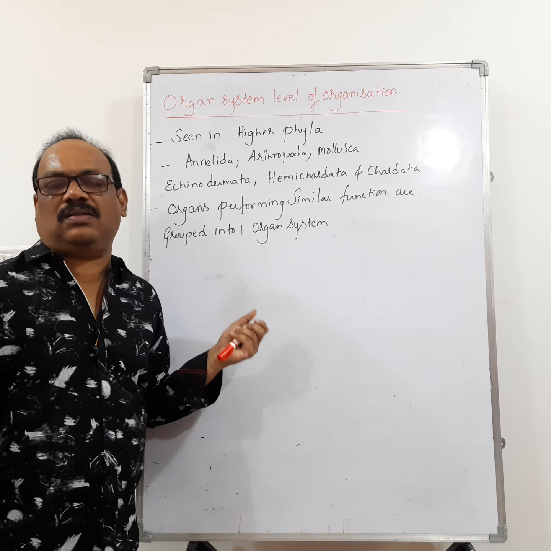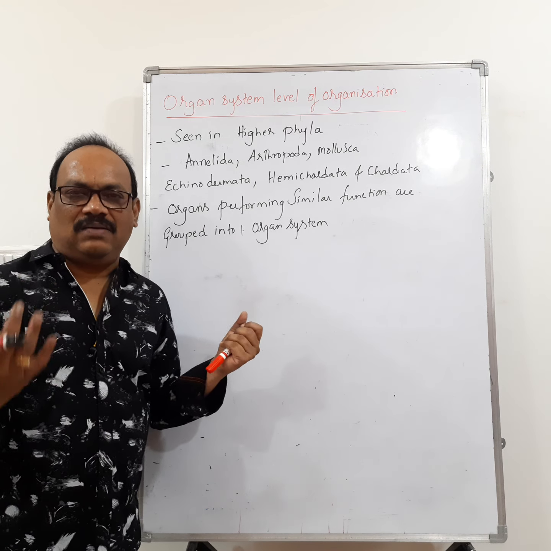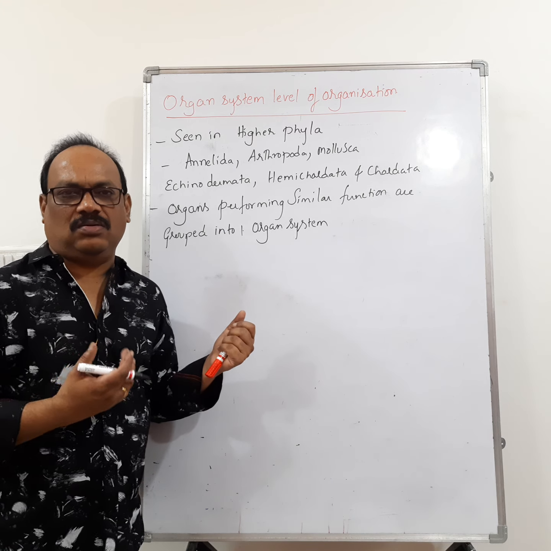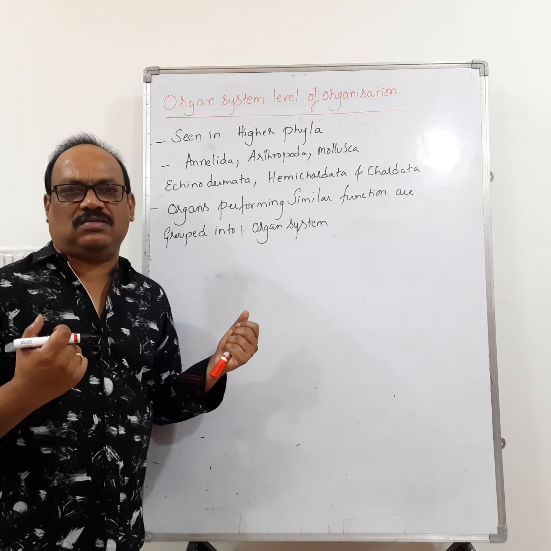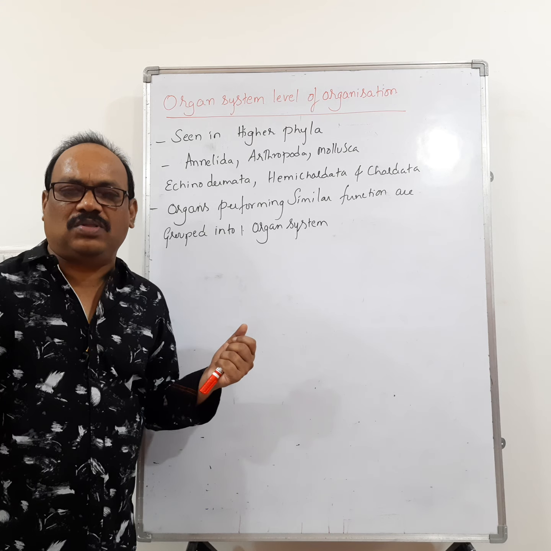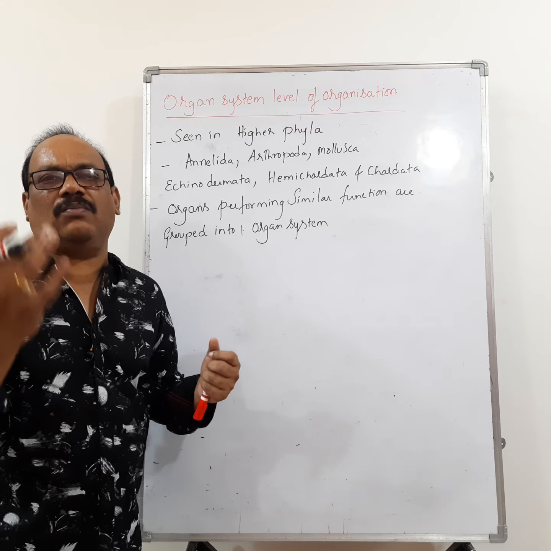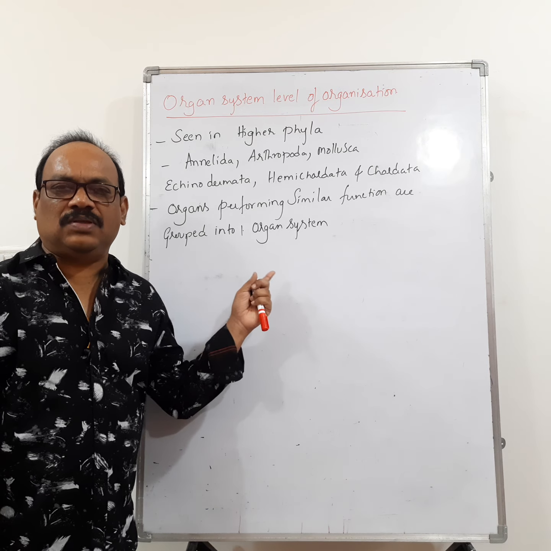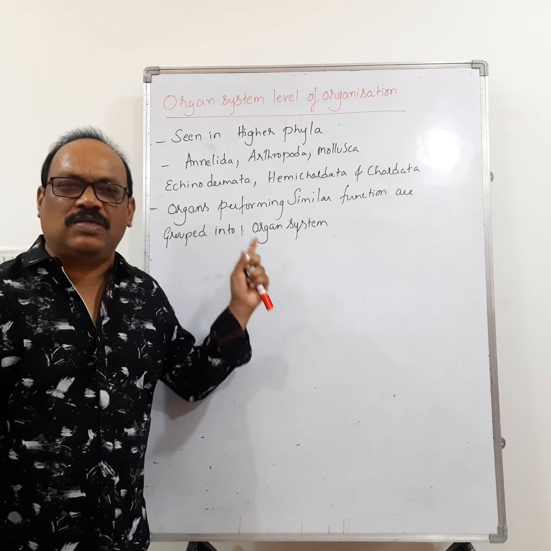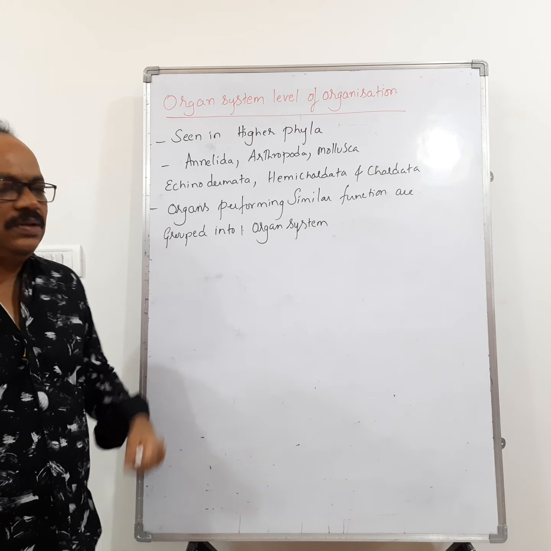For example, take the circulatory system. The heart is there, blood vessels, and also oxygenation of blood occurs in the lungs. So lungs are involved in the circulatory system because they are required for the oxygenation of the blood. The heart pumps the blood. Blood flows through the blood vessels like arteries, veins, and capillaries. So all these are grouped together to form one functional unit called the circulatory system. So the organ systems are specialized for one specific physiological function.